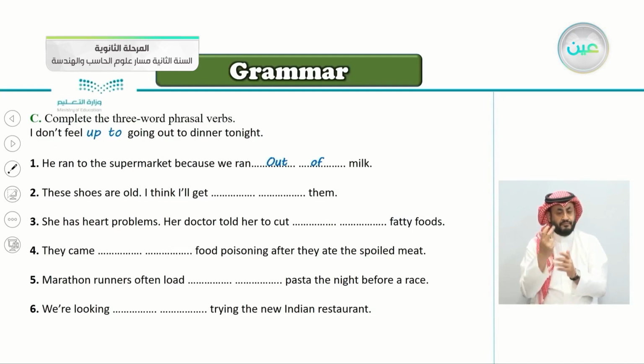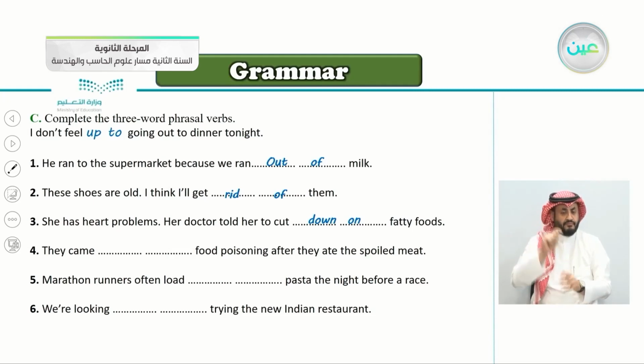Number two, these shoes are old. I don't want them anymore. I think I'll get, very good, rid of them. To get rid of something is to throw it away, dispose of it. Number three, she has heart problems. Her doctor told her to cut down on fatty foods. No more fatty foods. So, to cut down on fatty foods.